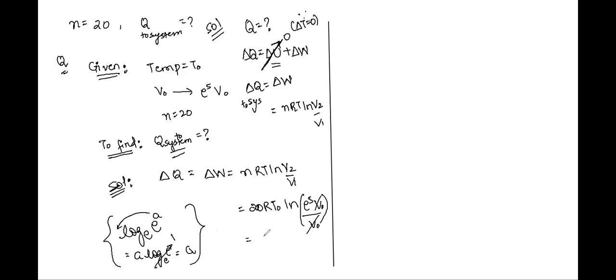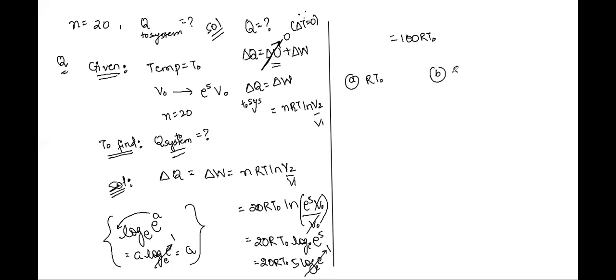So same thing we are having here. Natural log of E to the power 5 to the base E, right? So we have 20 RT naught log to the base E of E to the power 5, right? 5 will come in front and this will become 20 RT naught into 5 log of E to the base E, right? And this value is 1, correct? Yes, sir. Now, since this is 1, we will get the answer as 100 RT. Absolutely correct.